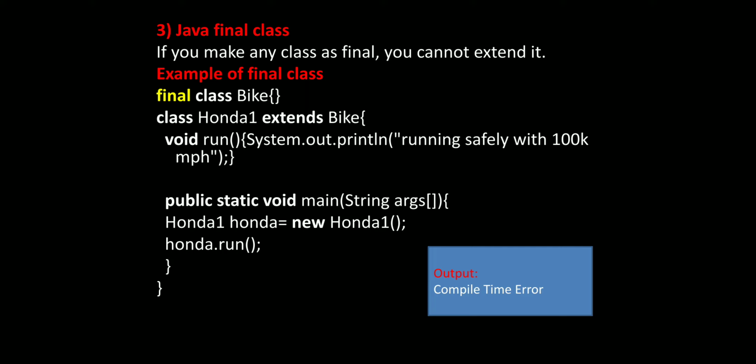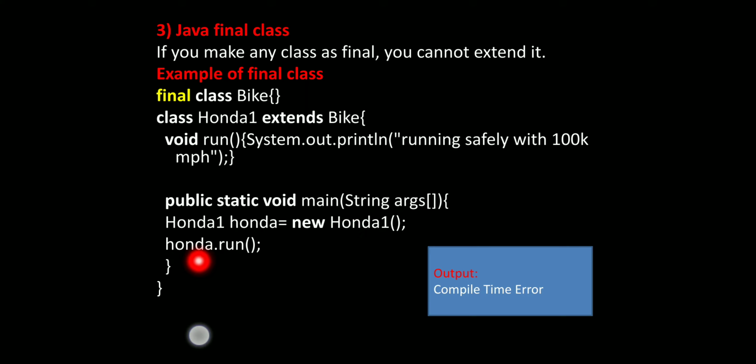In the Honda class only, I initialize the method, that is public static void main. In this again I am going to create one object, that is the Honda object, with the help of the new keyword and the class name which is extended from the bike class.